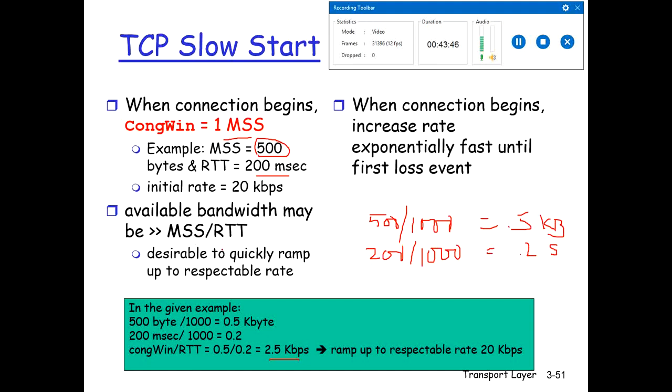So it is desirable to quickly ramp up to the respectable rate, and when the connection begins, increase the rate exponentially fast until the first loss event. So in the beginning, increase the rate exponentially, but after the first loss event, decrease it.